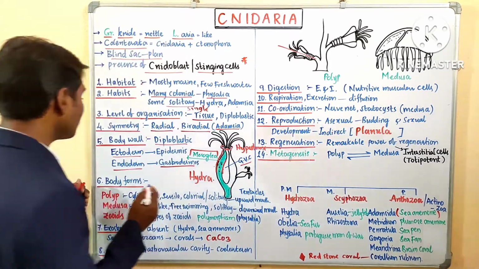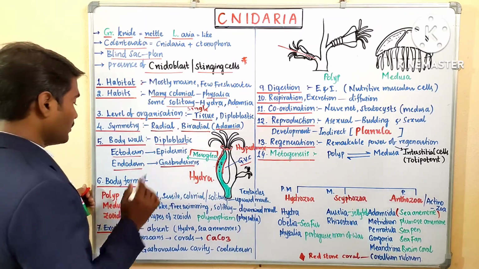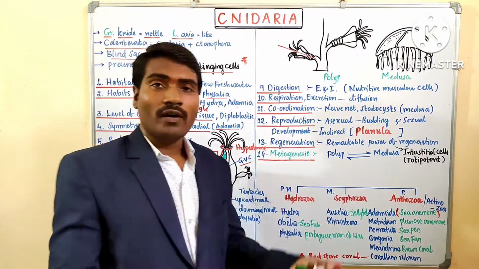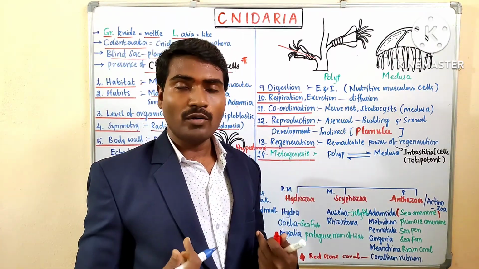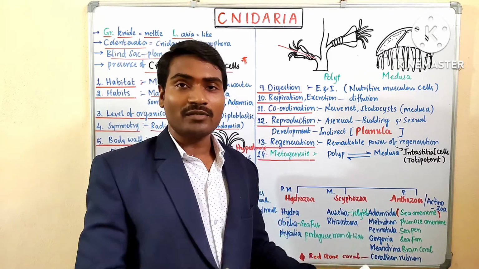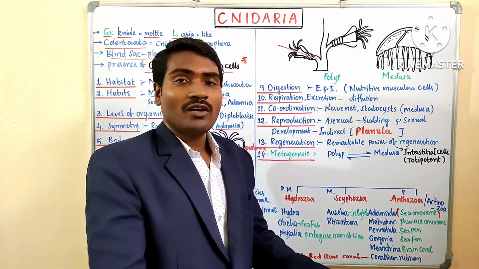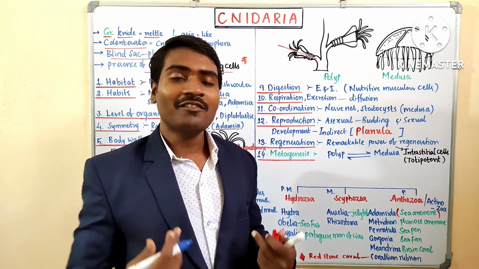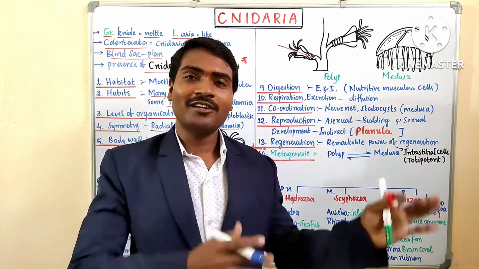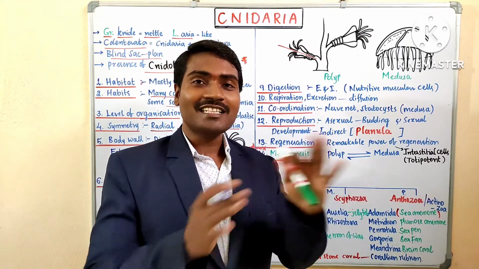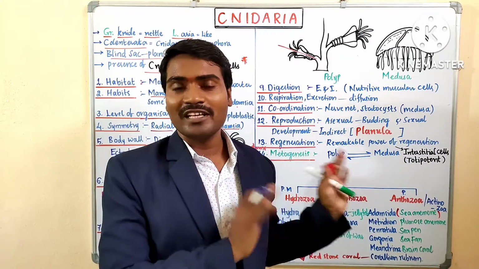Right. So ectoderm, endoderm is completed. Come to body forms. They show different body forms. They are not like a human being. We have only one form, but they show different forms. This one form can be converted into an adult form or another form. Like, for example, imagine if a male is converted into a female or a female converted into a male. Such alternative forms are also available here.